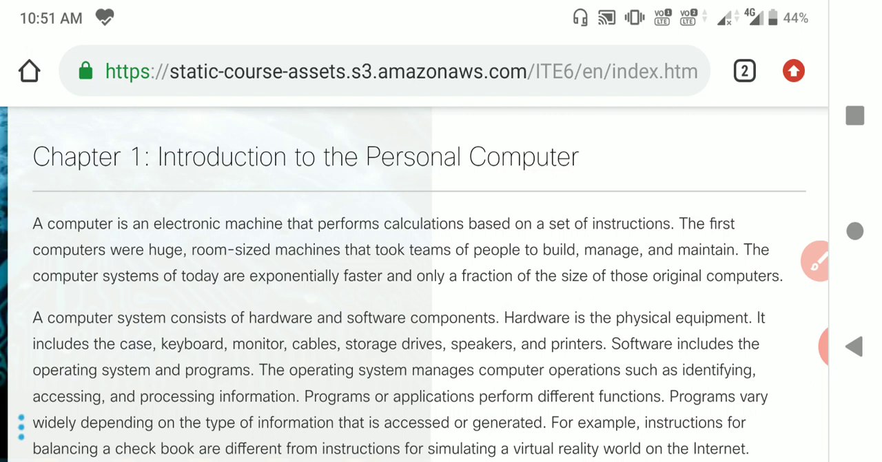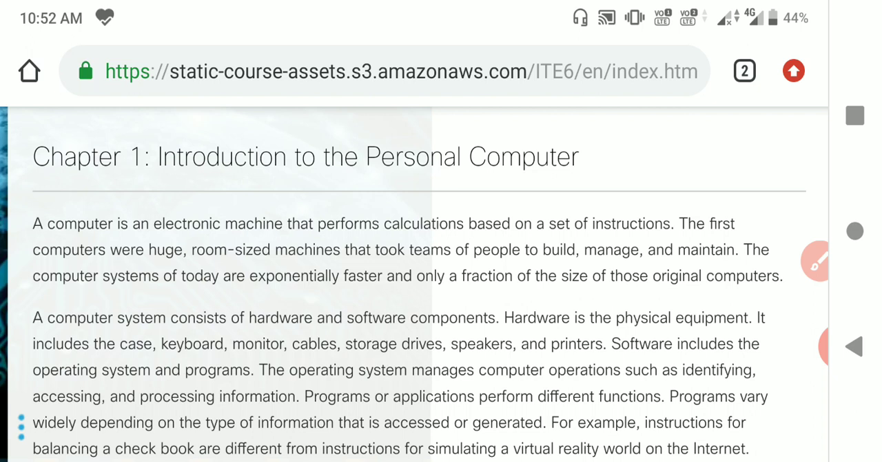So generally, what is meant by a computer? A computer is an electronic machine that performs calculations based on a set of instructions. The first computers were huge room-sized machines that took teams of people to set up. Operating them was also very complex, and they consumed a lot of space in the room itself. Those were some limitations of the early versions of the computer.